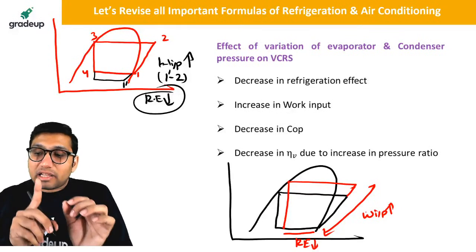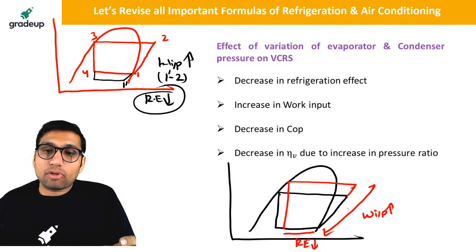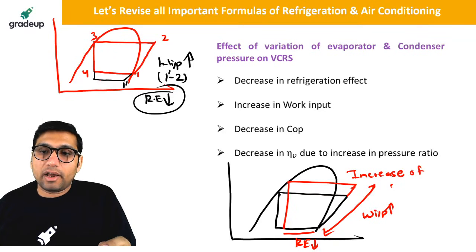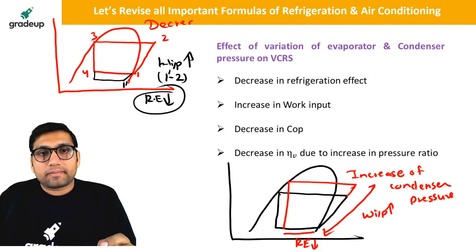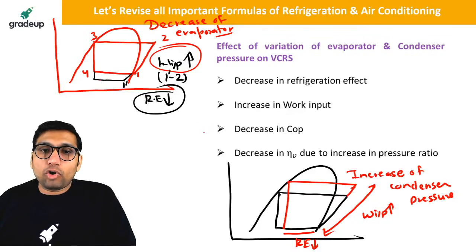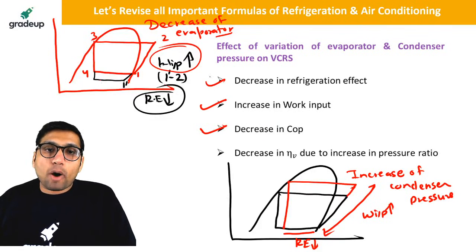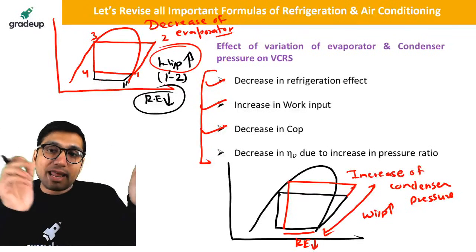So these are the two effects which are the same for a decrease of the evaporator pressure and an increase of the condenser pressure. This is the effect of an increase of condenser pressure, and this is the effect of a decrease of evaporator pressure. If you decrease the evaporator pressure, your refrigeration effect will decrease and your work input will increase. So what will happen to COP? Your COP will decrease. These are the common effects of a decrease of the evaporator pressure and an increase of the condenser pressure.